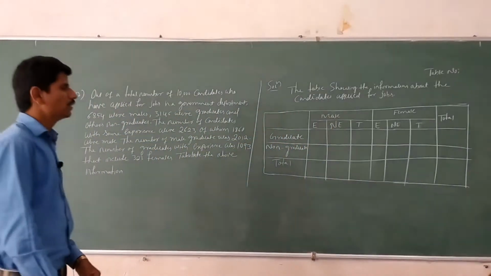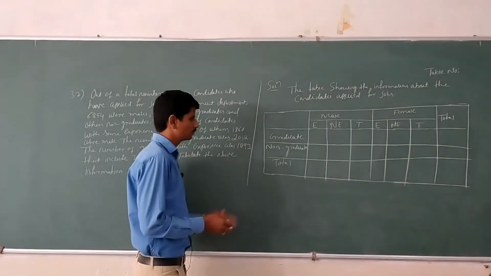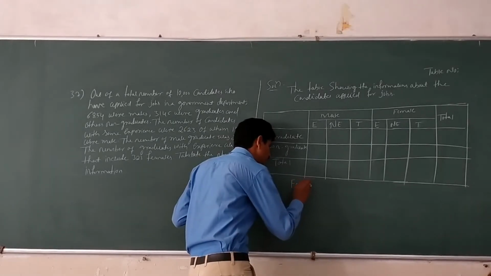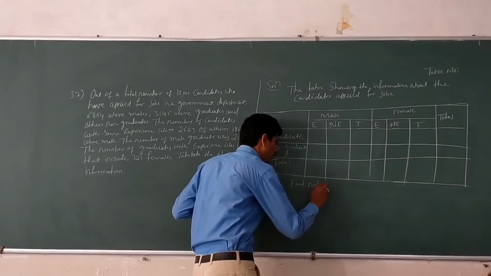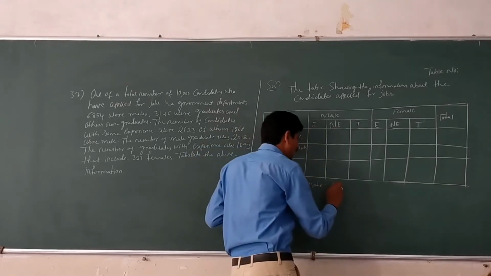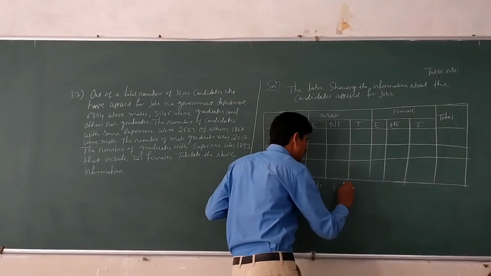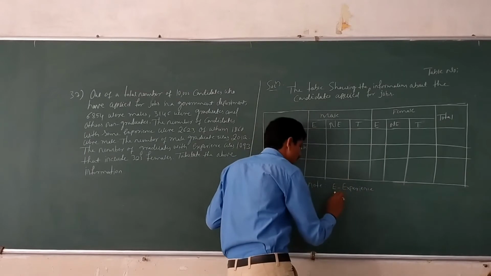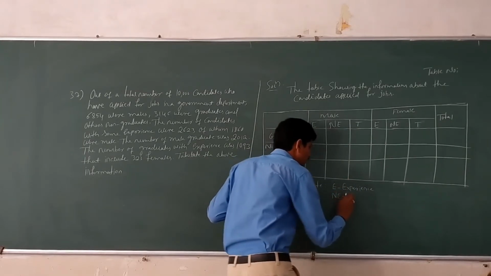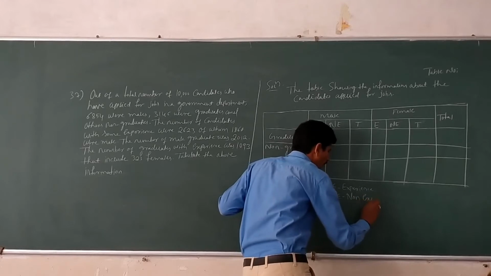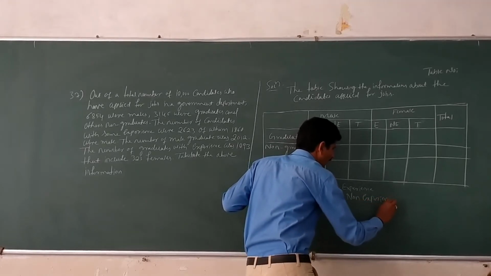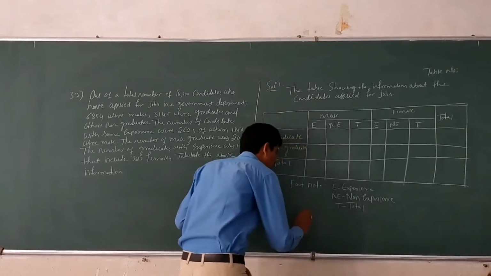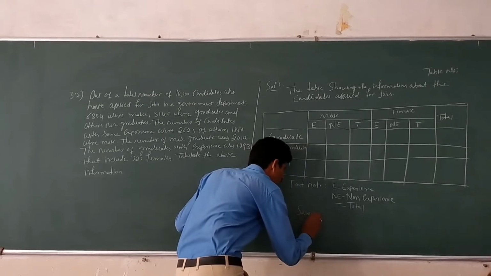For showing the information about the candidates applied for jobs. The next part is what? Footnote. Here, E indicates experience. NE is non-experience. And T is total. And the last part is source, we have to mention.